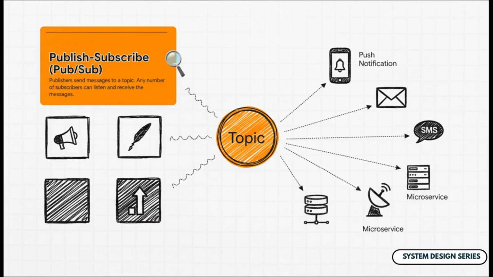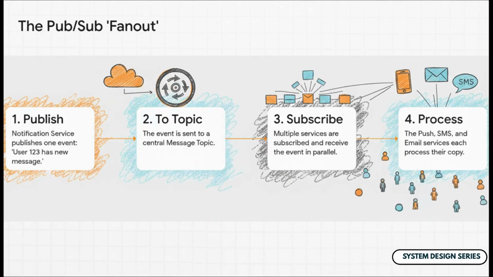The idea is simple. Instead of sending a message to one specific place, our publisher sends a message to a general topic, kind of like a public bulletin board. Then, any number of subscriber services can be listening to that topic, and they all get a copy of the message to work on in parallel. So check out how this fan-out actually works.